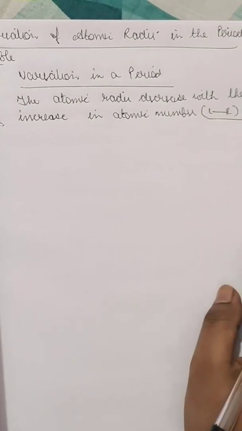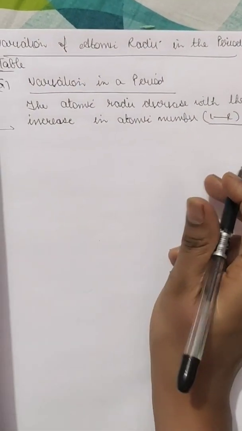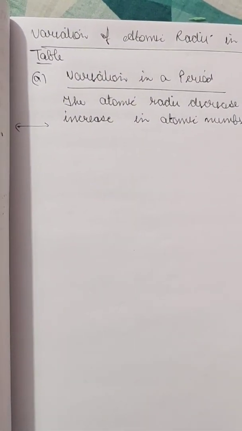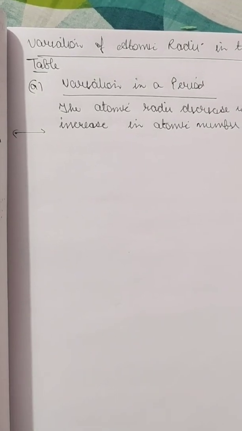That's how the period moves, from left to right.